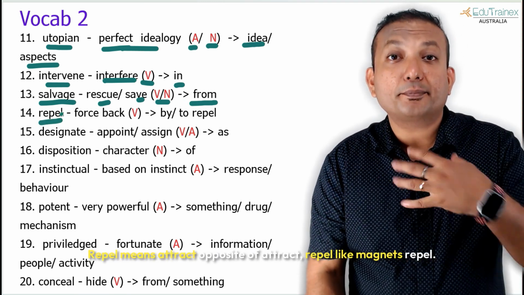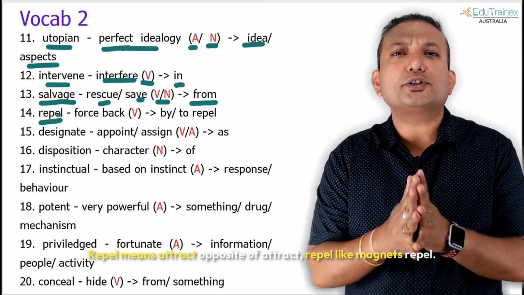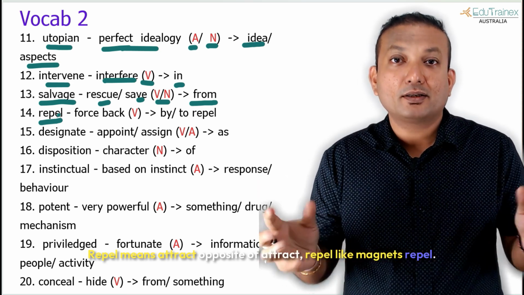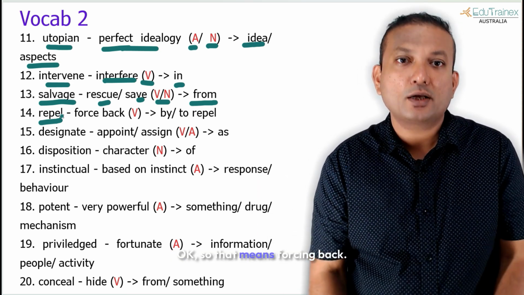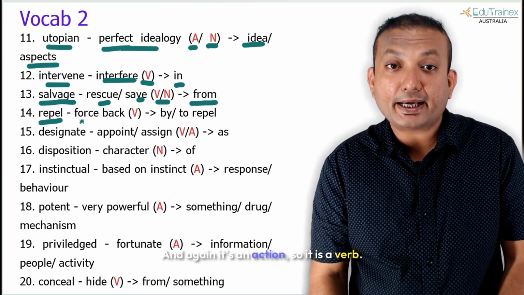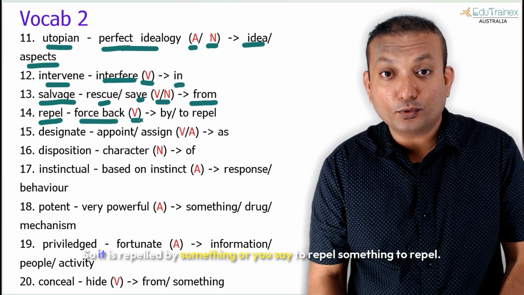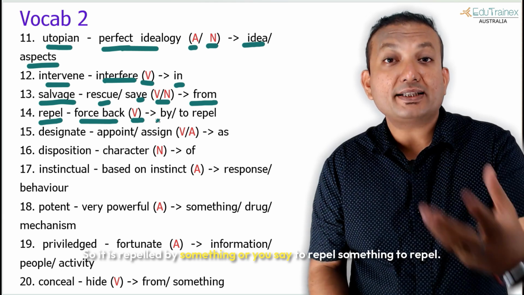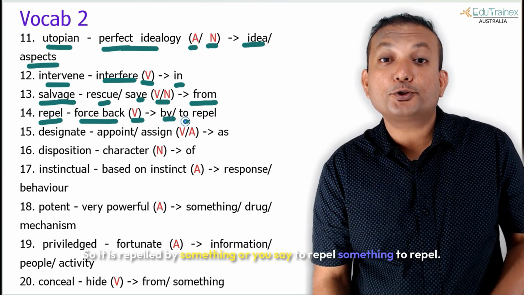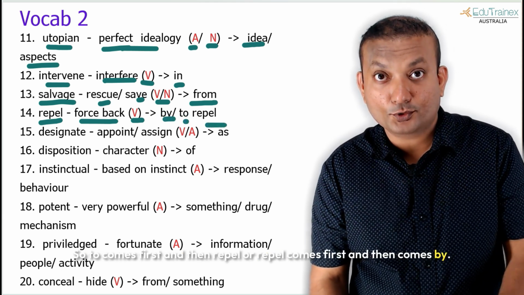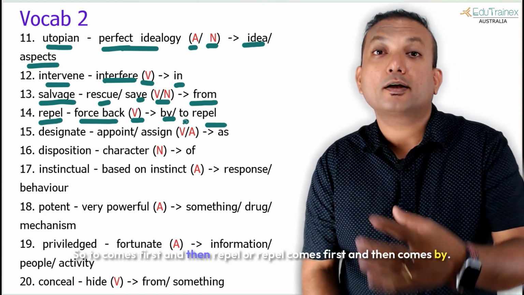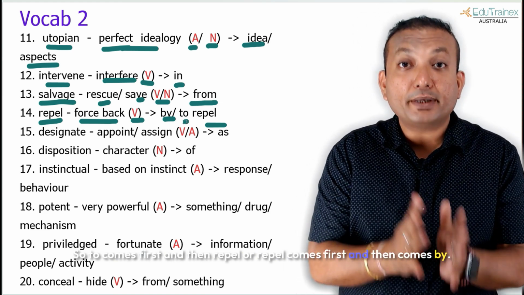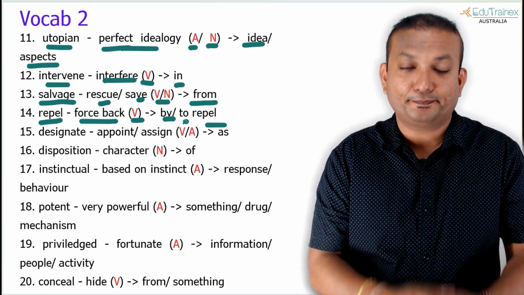Okay, next one is repel. Repel means the opposite of attract, like magnets repel. That means forcing back, and again it's an action, so it is a verb. So it is repelled by something, or you say to repel something. So to comes first and then repel, or repel comes first and then comes by.